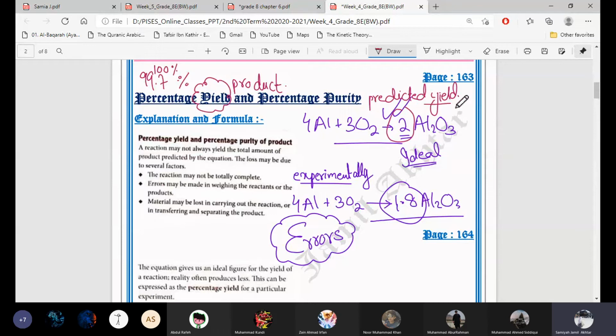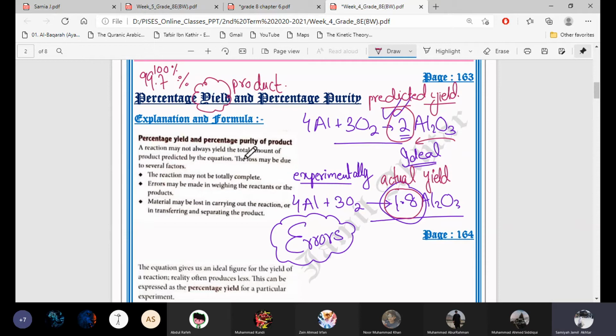So this is our predicted yield, the predicted product, which we predicted from the equation. And the amount of the product which we get during the experiment is our actual yield, which we get actually during the experiment. So these are two yields, predicted product and actual product. The amount of the product which we get from the equation, from the ideal case when there are no errors. And actual yield is that amount of the product which we get experimentally.